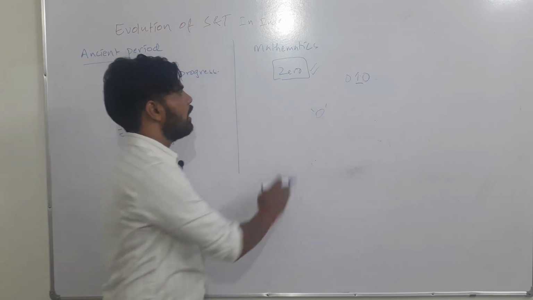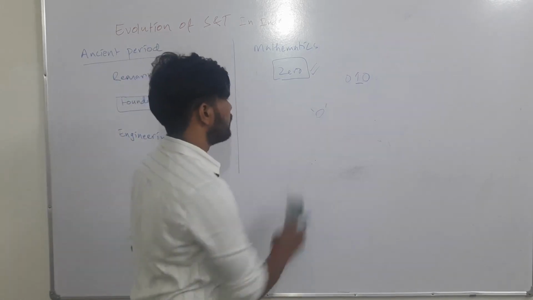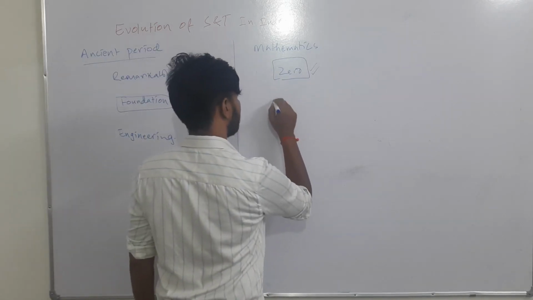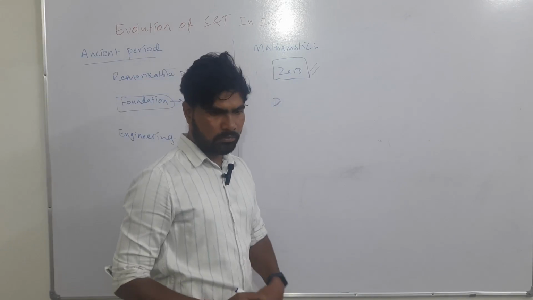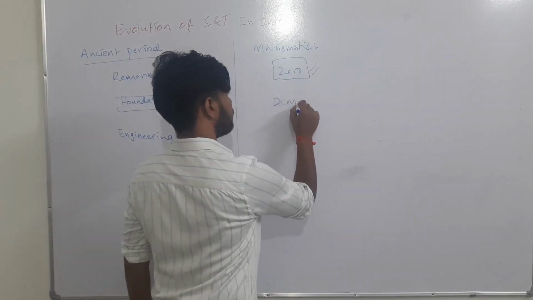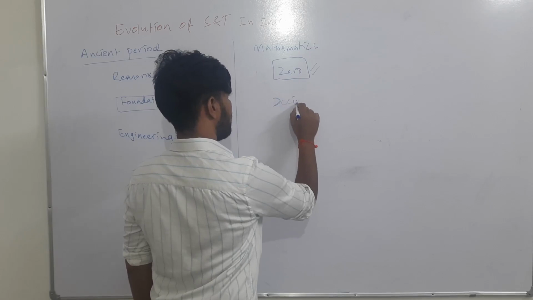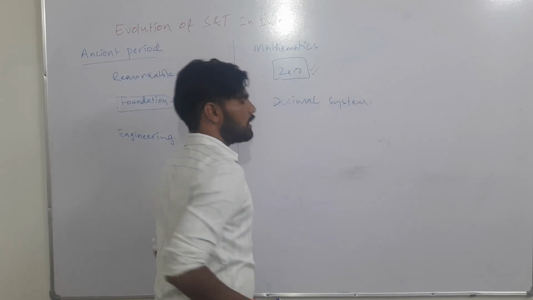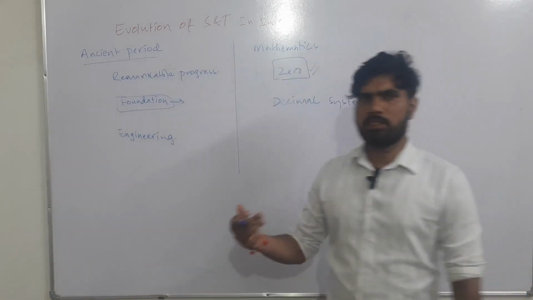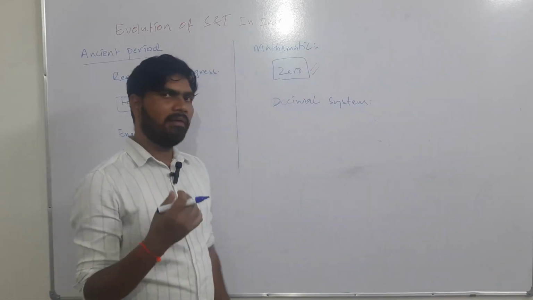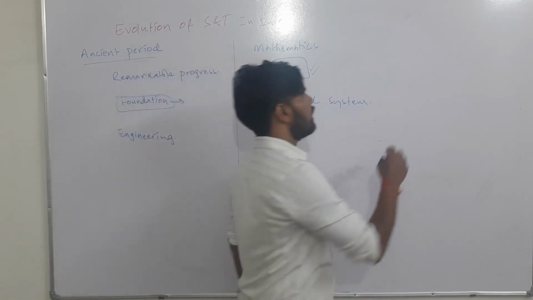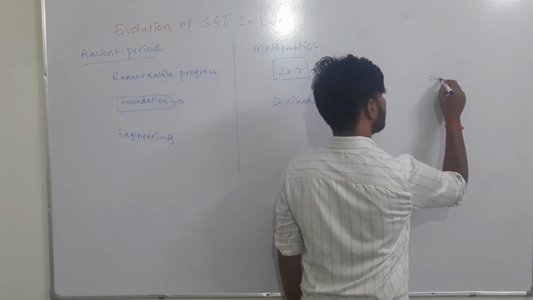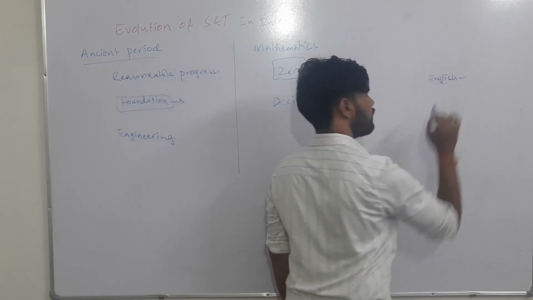Apart from that, zero was one contribution, and the next was the decimal system. You can call it the decimal system, or simply the number system, the present day number system. Generally people nowadays think that the present day number system we are using has English or Western origin.